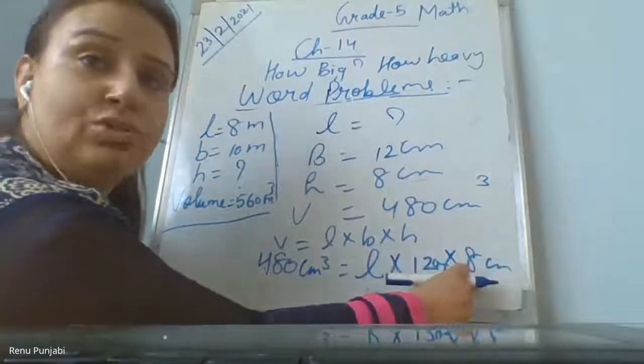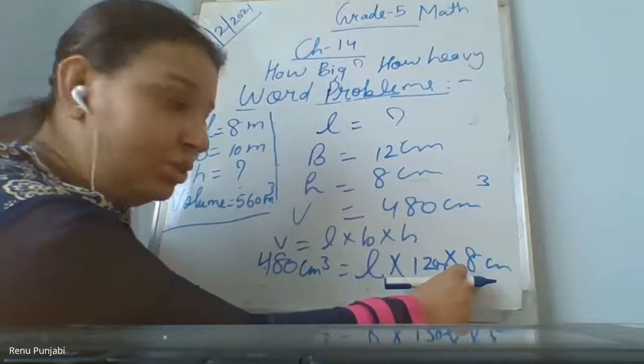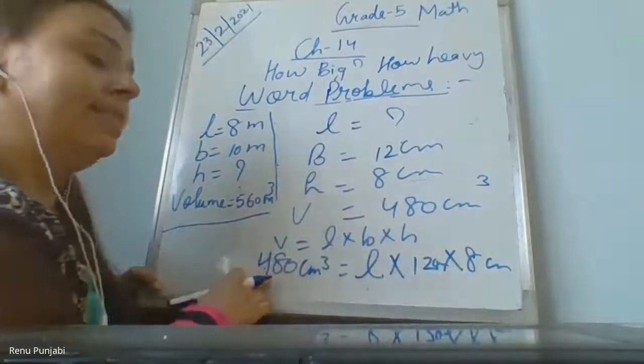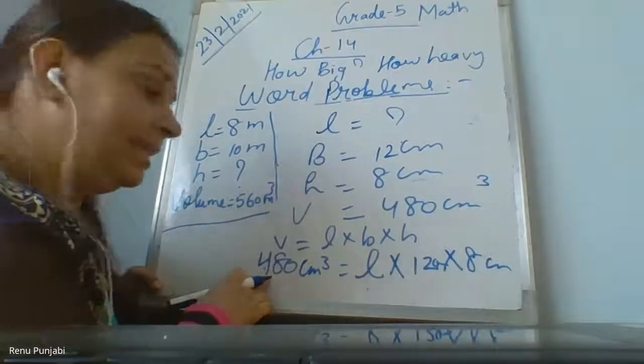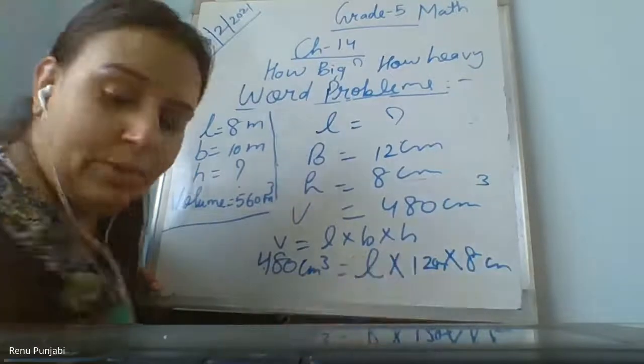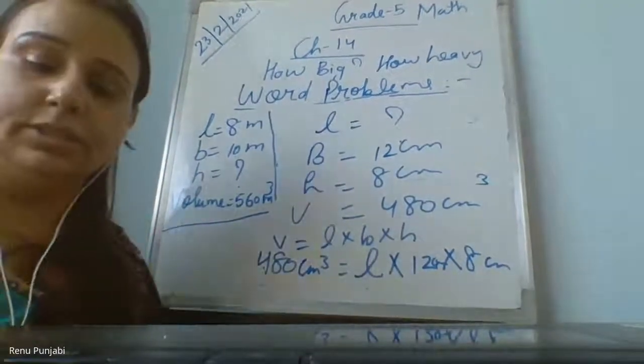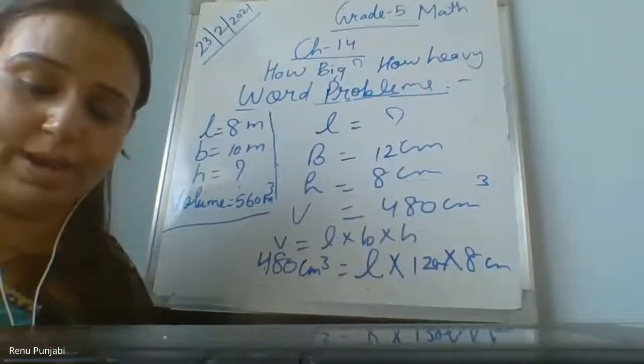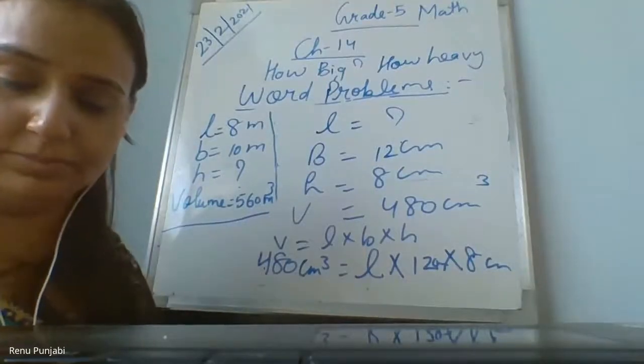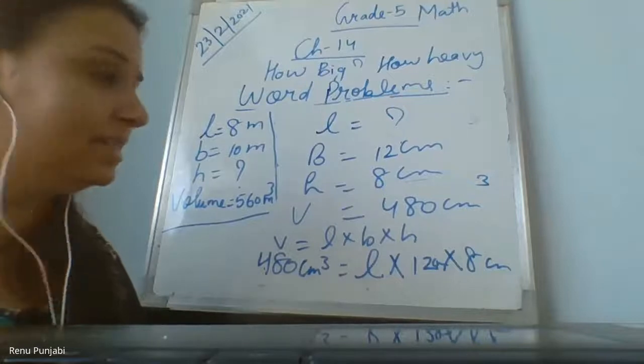Multiply these two numbers, whichever are given to you, and divide by this. Then the length will come. 12 into 8 is what? 96.